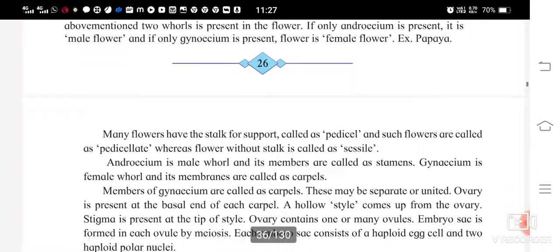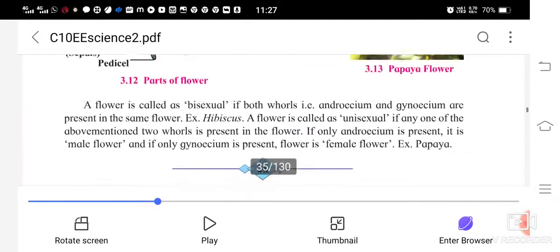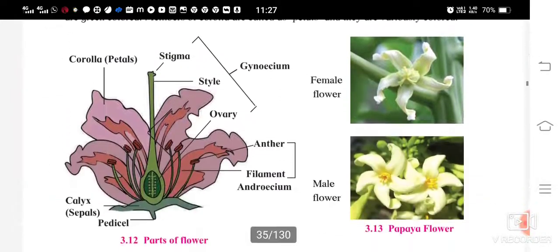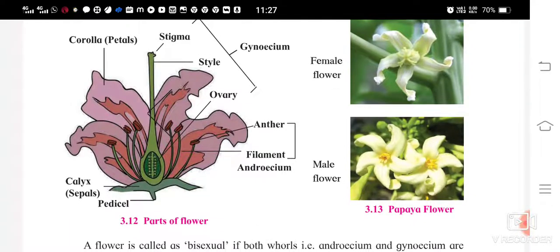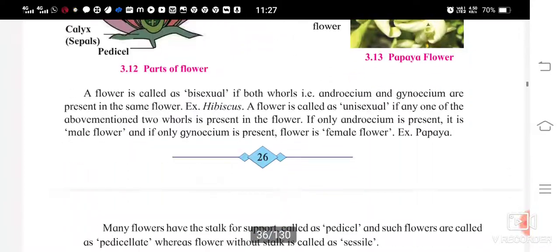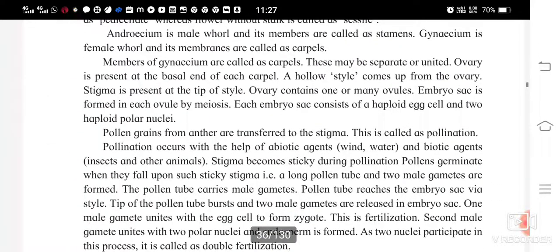This is the male part, and the gynoecium, which is the female part, consists of stigma, style and ovary. Its members are called carpels and the androecium's parts are called stamens.